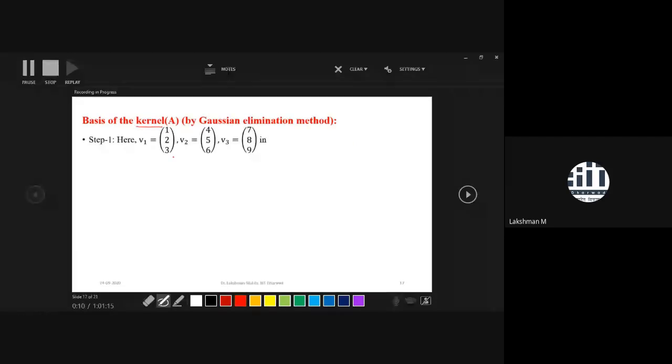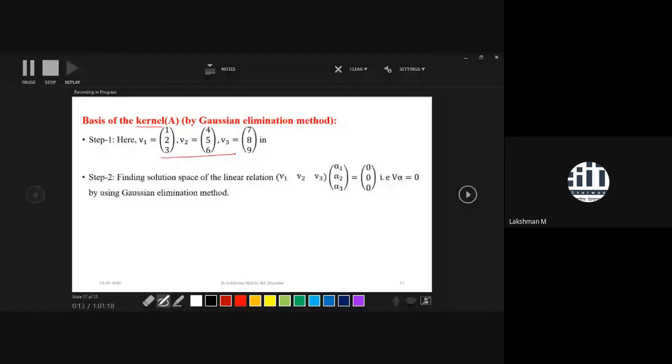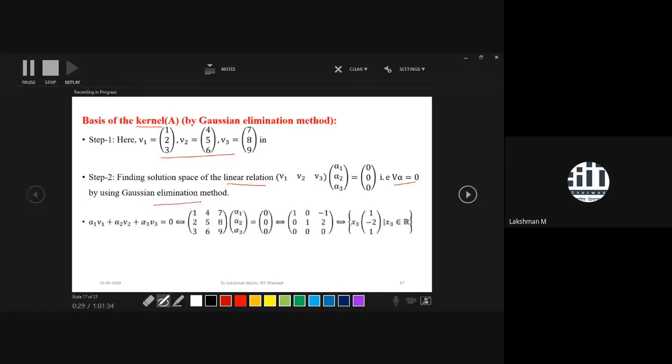Again, in step 1, you have to list the vectors in the proper ordering. Then step 2 is different from the image case. Here you have to find the linear relation V times alpha equal to 0, and you solve it by the Gaussian elimination method. After solving, you will get the solution space of this system of equations. Consider this vector; it is a candidate for being a basis of this kernel.